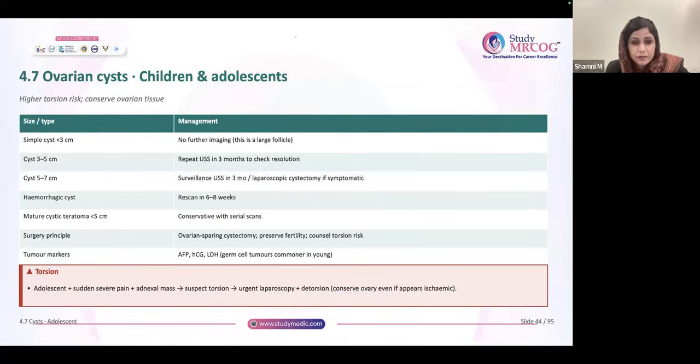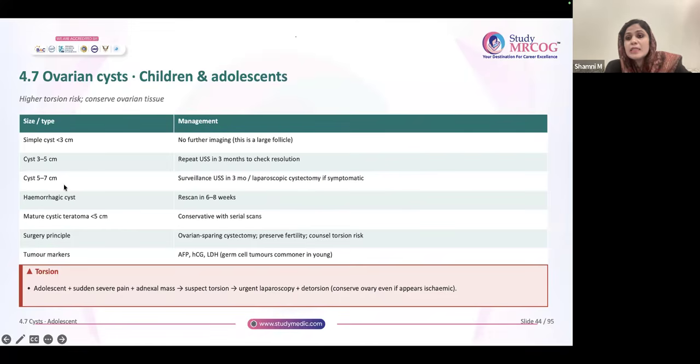However, for 5 to 7 centimeter, again surveillance with ultrasound in 3 months, or you can consider laparoscopic cystectomy, especially if the patient is symptomatic. More than 7, anyway you are going to do surgery. For 5 to 7 centimeter, you can tell the patient that either we can do surveillance, or if she's symptomatic, we can consider laparoscopic cystectomy.